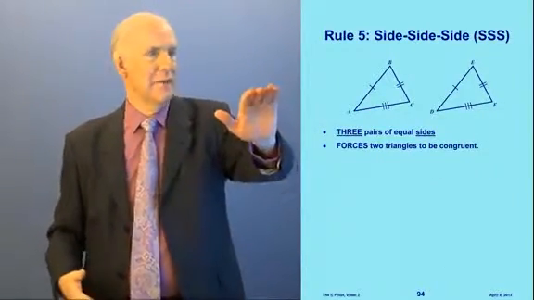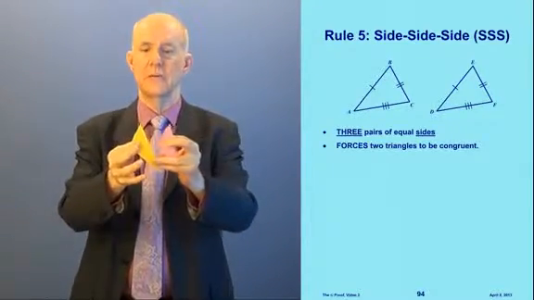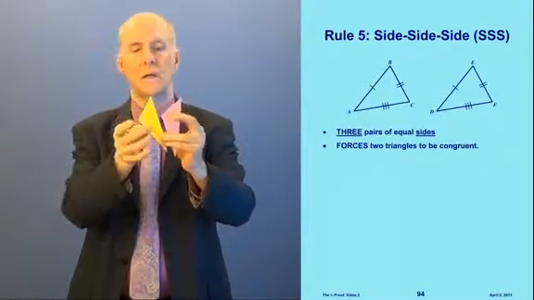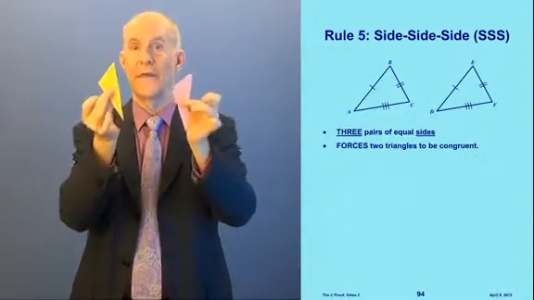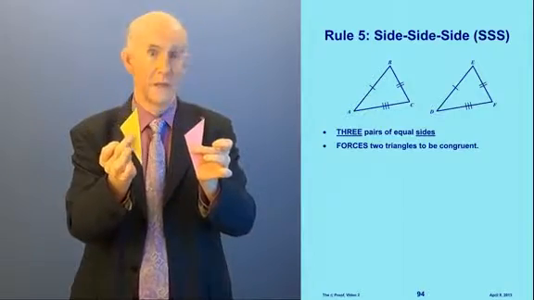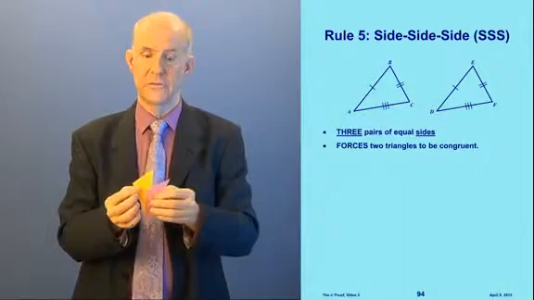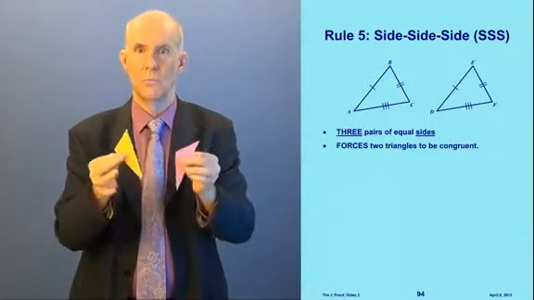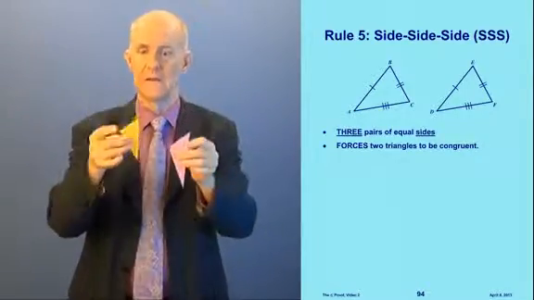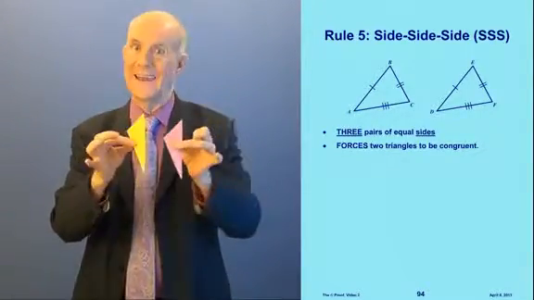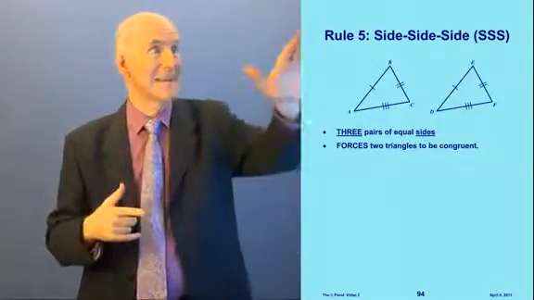All right? If I know that in one triangle the sides are equal, in other words, I know that this side equals this one, and this side equals this one, and the long side equals the long one, then that forces them to be congruent. In other words, 3 pairs of equal sides forces the 2 triangles to be congruent. There's no wiggle room. You've got them nailed if you've got the 3 sides. Without knowing anything about the angles, if I know that the sides of this equal the sides of that, they are congruent. Okay? And that is called side, side, side.